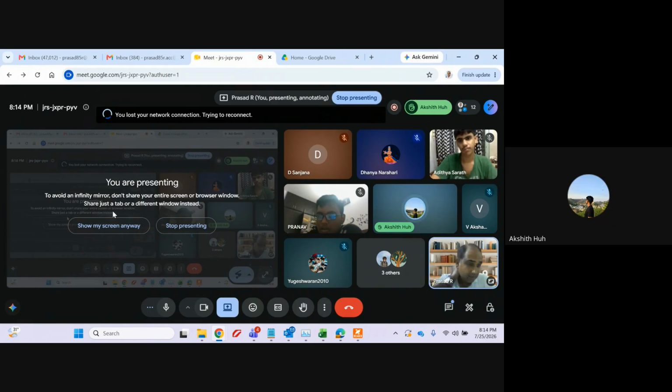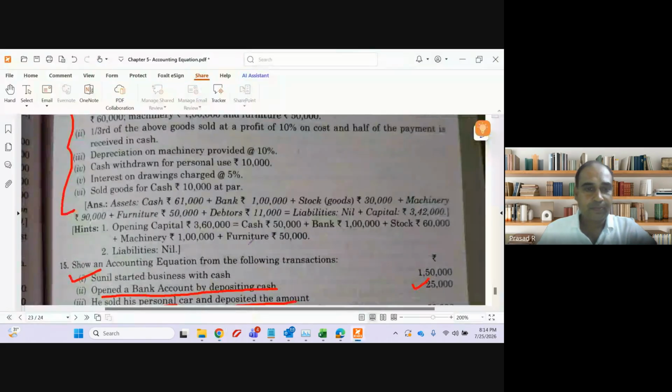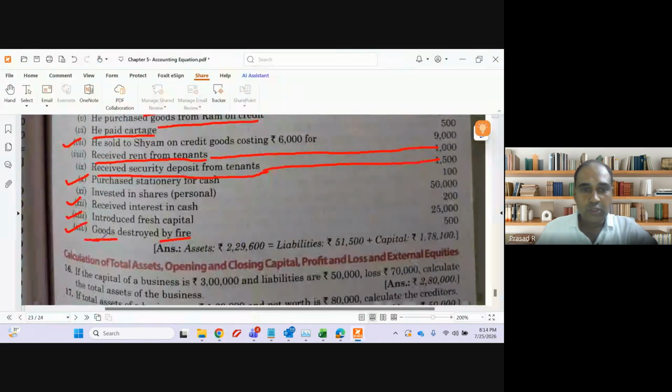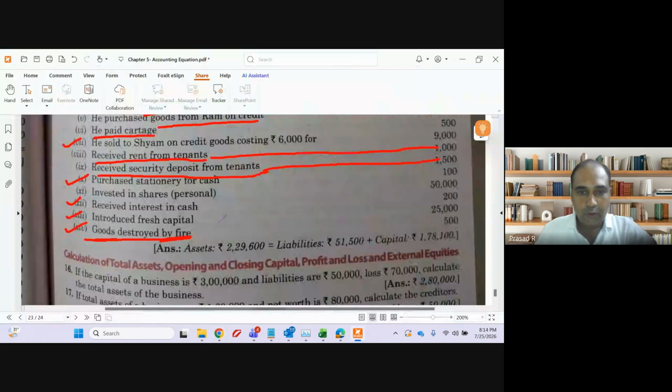Yes, Akshat. Sir, can you explain the last transaction, goods destroyed by fire, in the 15th question? Yes, I will explain that. Goods means what, guys? Stock. So on one side, my stock will decrease. Down arrow means stock will decrease by 500 rupees.